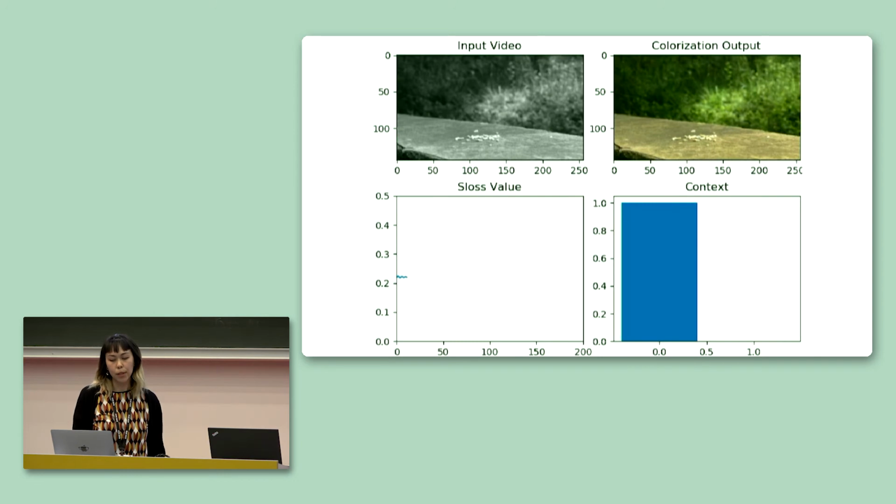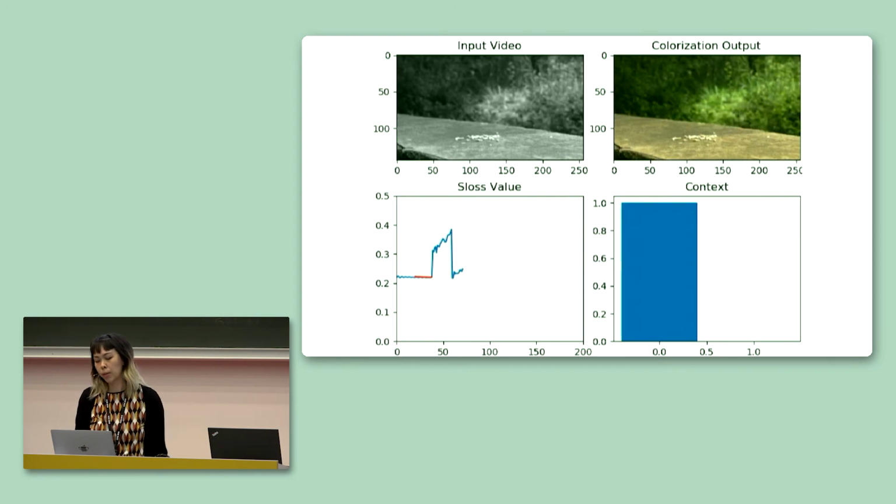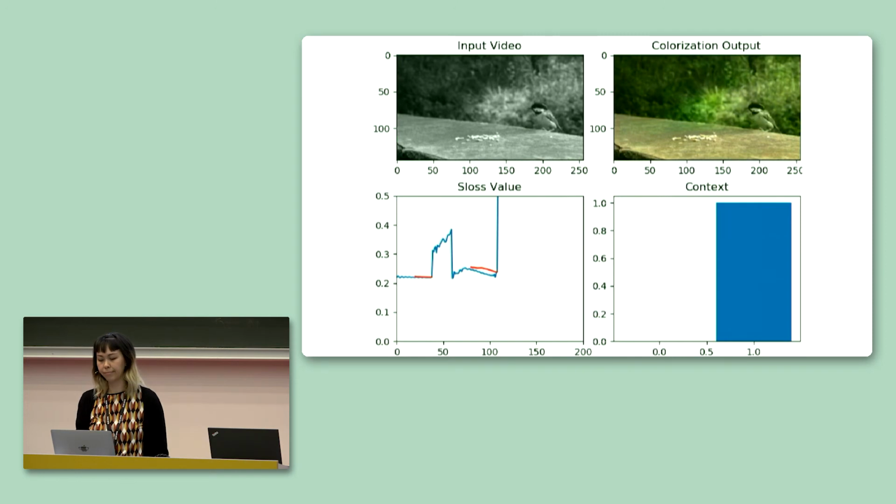So to colorize the input, we find that the model learns to switch context based on the arrival and departure of the birds. And in this example, task 1 corresponds to frames without the birds, and task 2 corresponds to frames with birds. So in summary, I've talked about different ways to use and interpret context for continual learning.